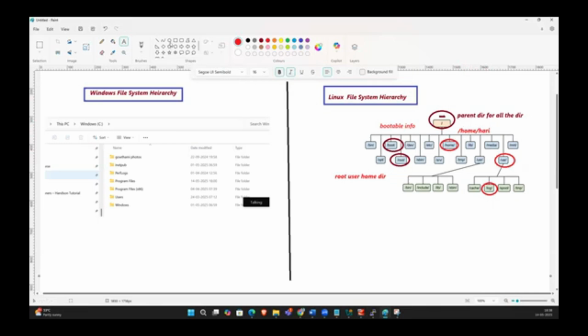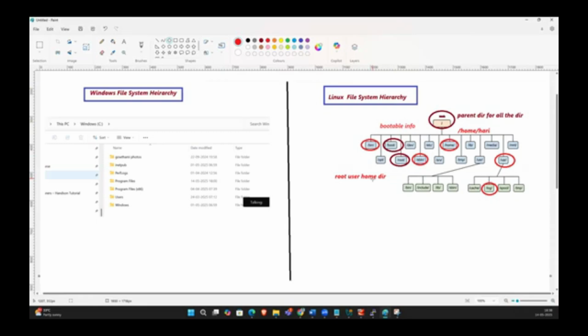Whatever commands we are executing, like cat, are under bin and sbin.